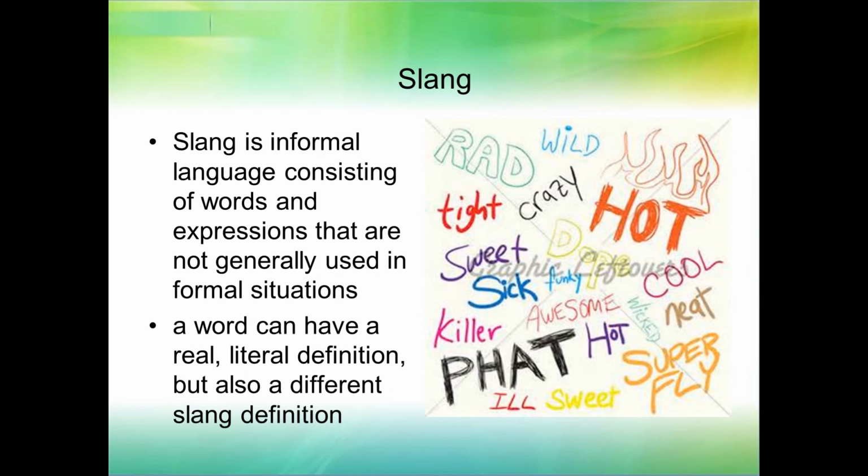But this one over here, and also, well, fat, right? P-H-A-T basically means cool, whereas F-A-T means overweight, or bigger than usual. But the one that's a little different here is hot, right? Hot literally means very, very warm, the opposite of cold, the temperature. But if you describe a person as hot, often that means that person is sexy. Or if you describe an item as hot, that item would be selling well or very popular, right?